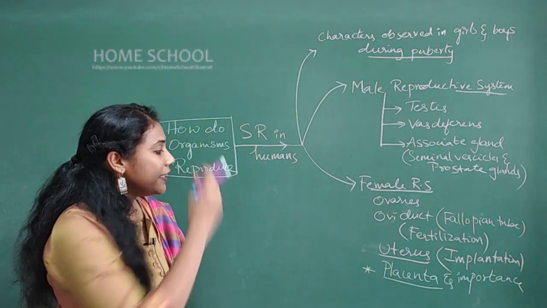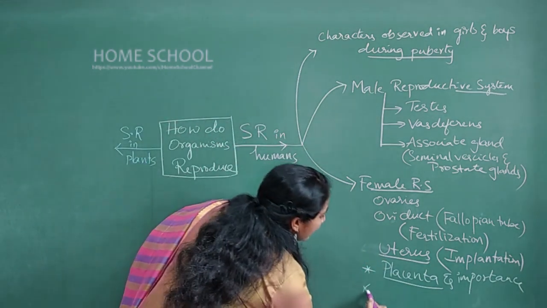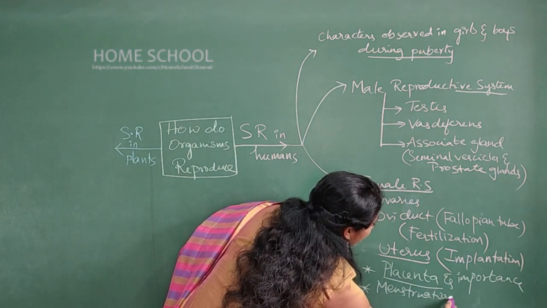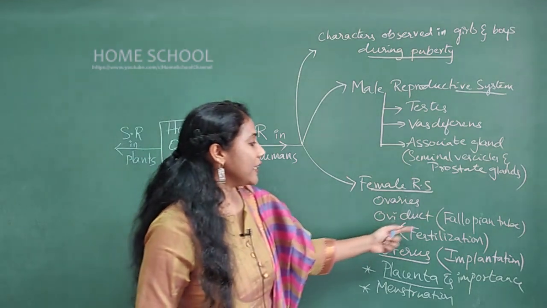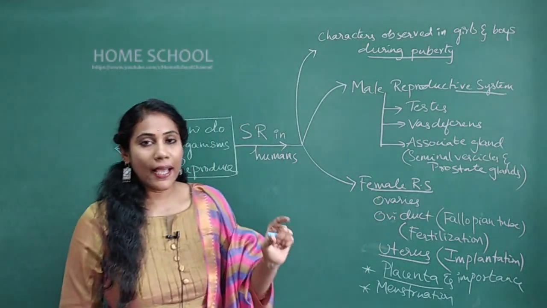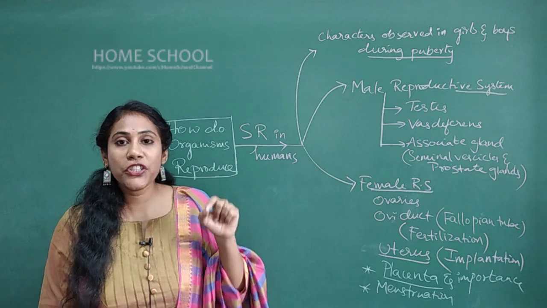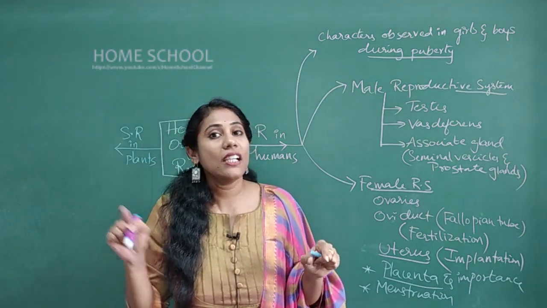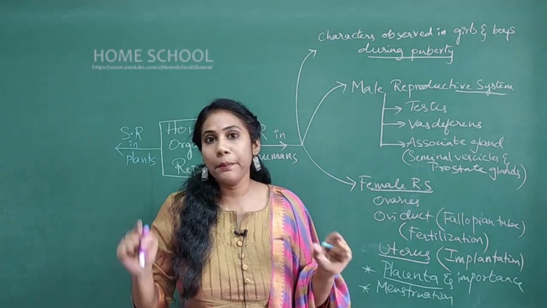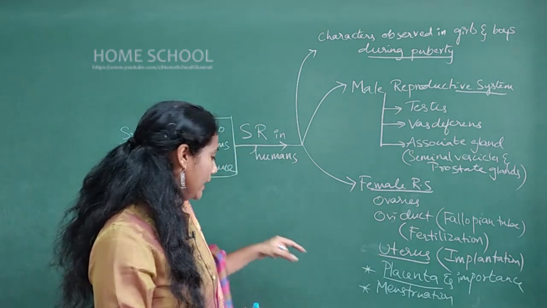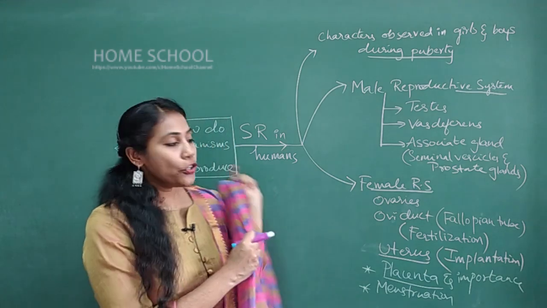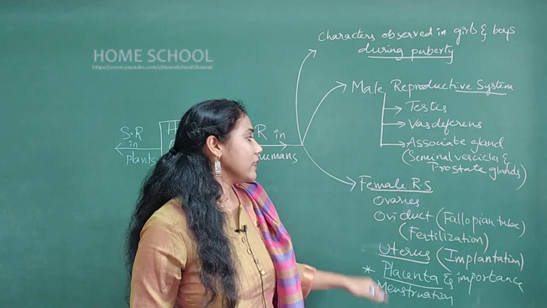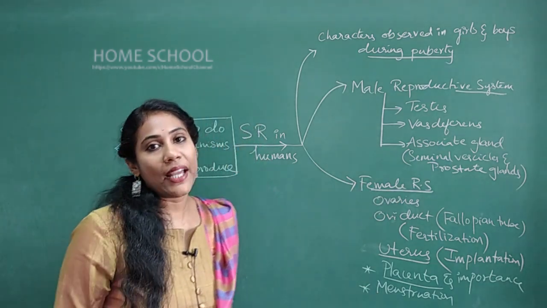You must also know about menstruation. They will ask you what is menstruation for 2 marks. If fertilization doesn't occur, what happens? The egg degenerates, and the walls of the uterus break and come out in the form of blood and mucus, and that is what we mean by menstruation. So all these important terms and what happens in which part is important. That is about the female reproductive system.